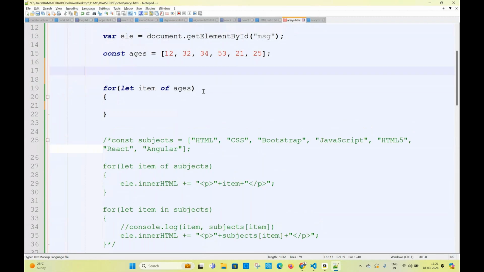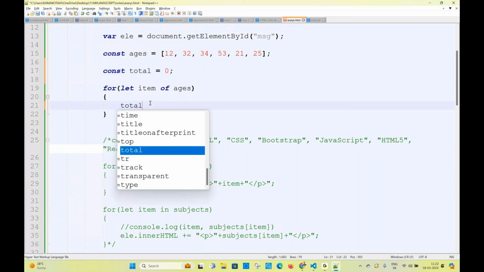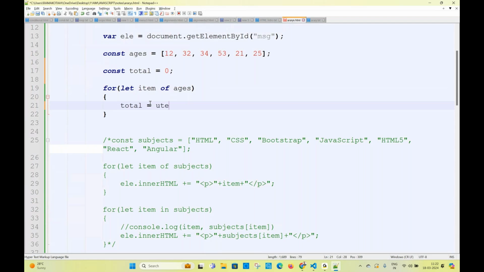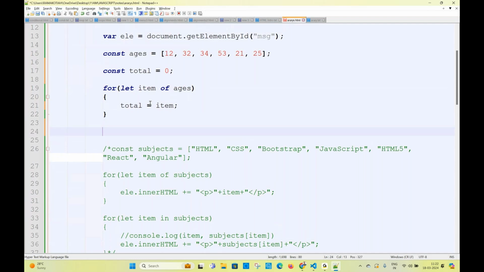Take some variable, total equal to 0. I'm writing total equal to item. So console.log of total. What is the output? 25, or 10 plus 32 plus 34 plus 53 plus 21 plus 25? What is the output finally? 25. Why 25?